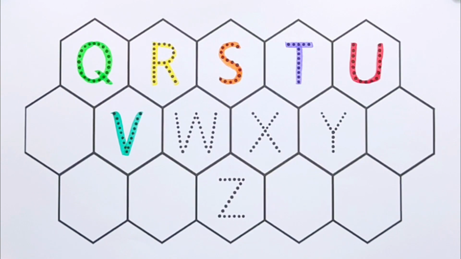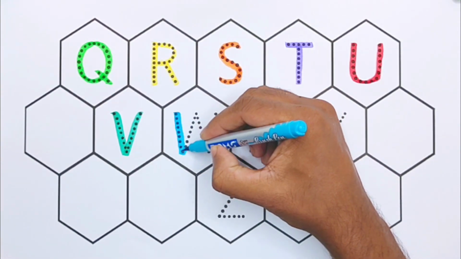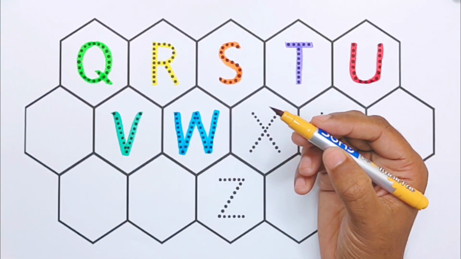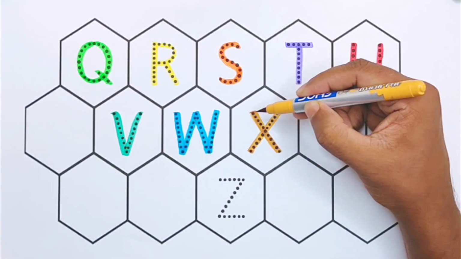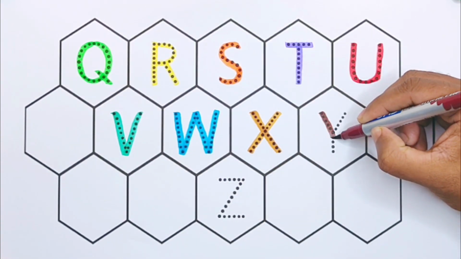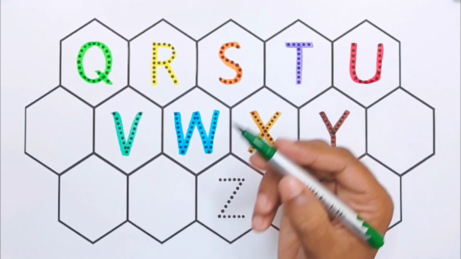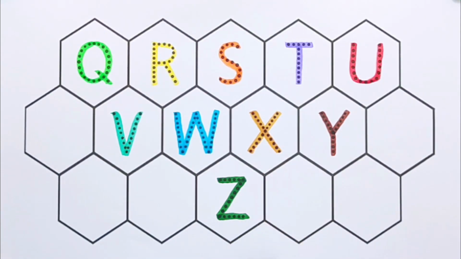V for vest. Sky blue color. W for watermelon. Yellow brown color. X for xylophone. Brown color. Y for yo-yo. Parrot color. Z for zebra.